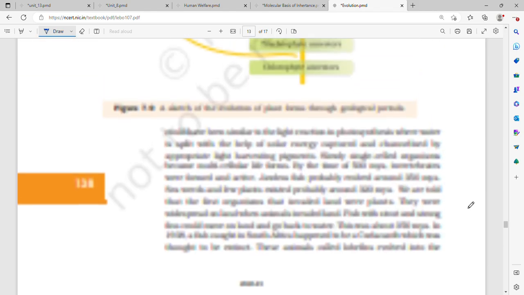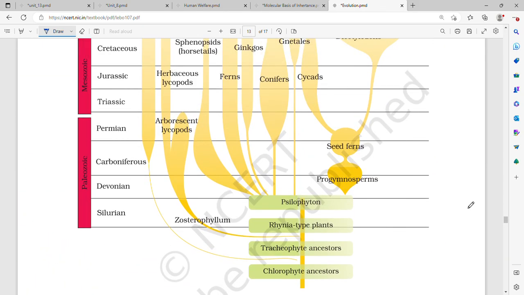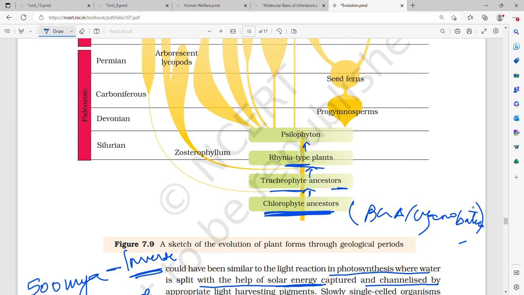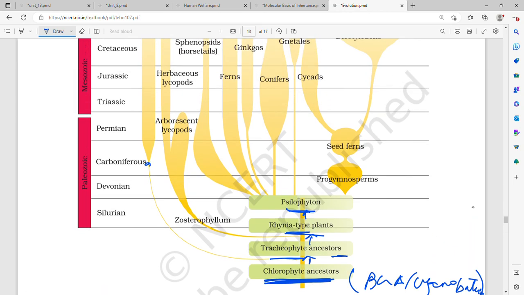Okay, so now first let's go back to this. So our first, just like BGA or blue green algae or cyanobacteria, our first ancestors were chlorophyte ancestors. From chlorophyte ancestors, trichophyte ancestors. From trichophyte ancestors, Rhynia type, and then Xylophyton. So now chlorophyte ancestors directly आगे जाके कार्बोनिफेरस में this is where evolution occurs. This means evolution has occurred.